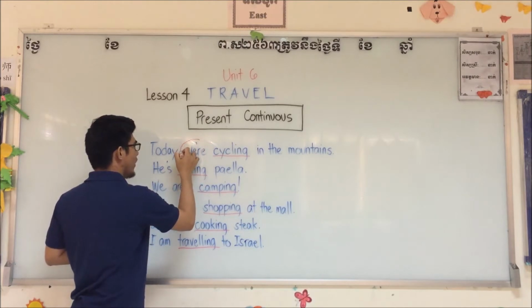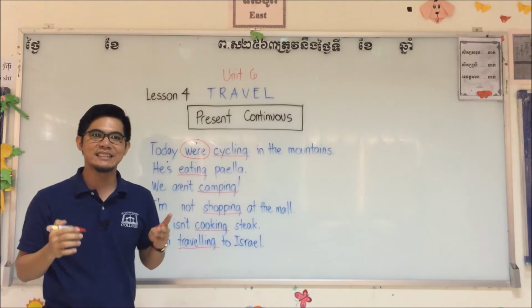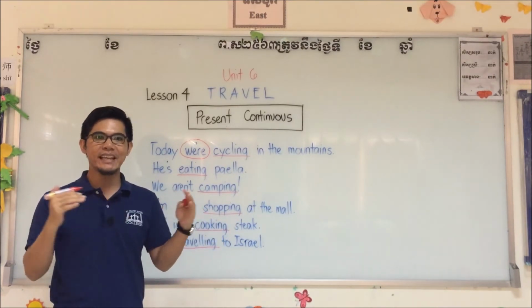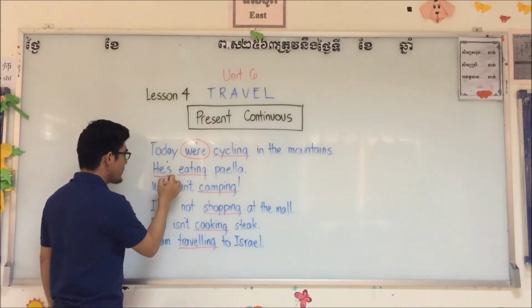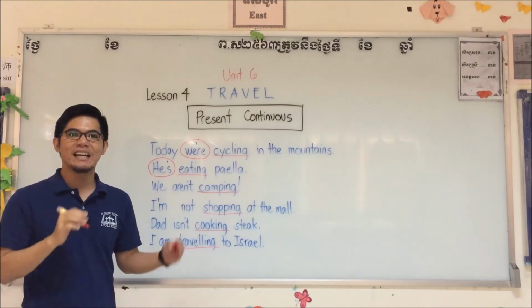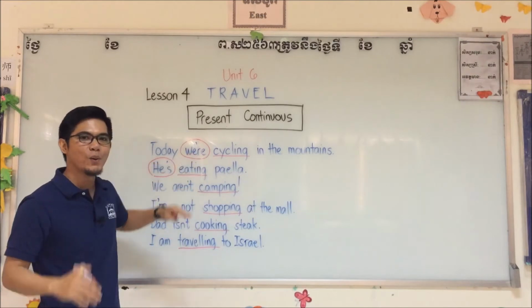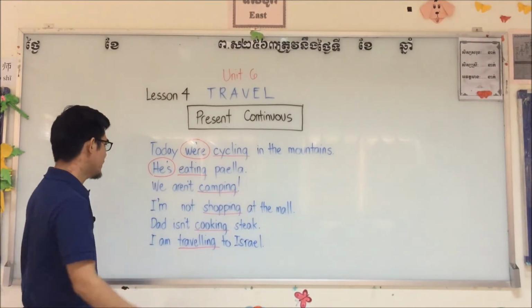Take note of the word we're. This is the short for we are. We are. Next, he's. This is the short for he is. Now, number 1, we are, we're. He is, he's. Number 3,